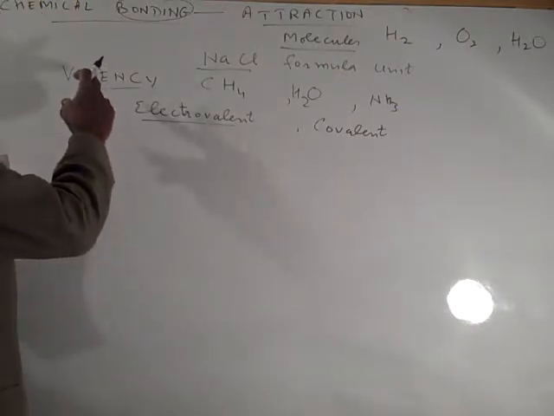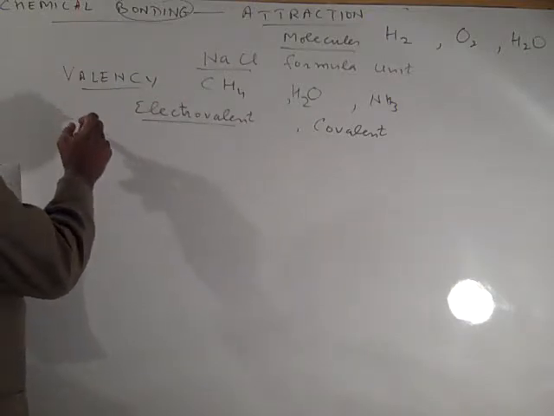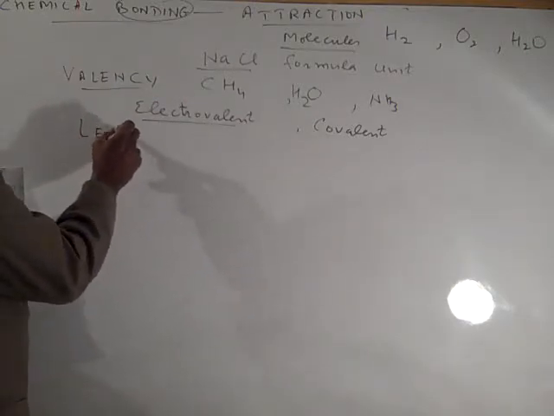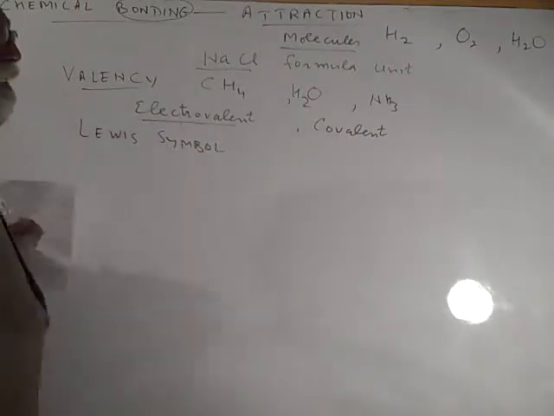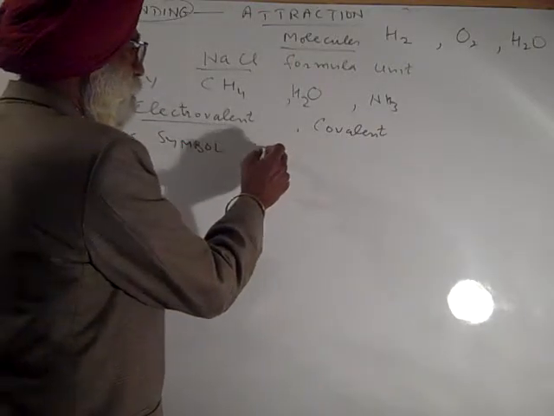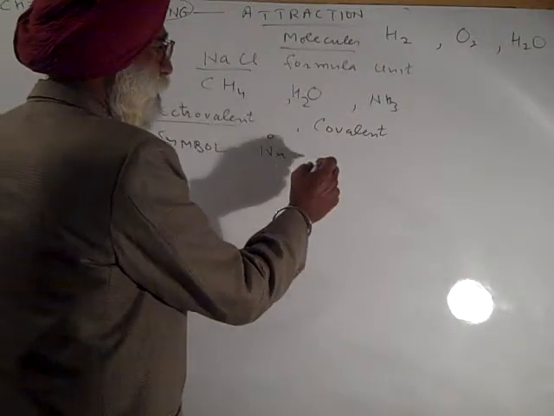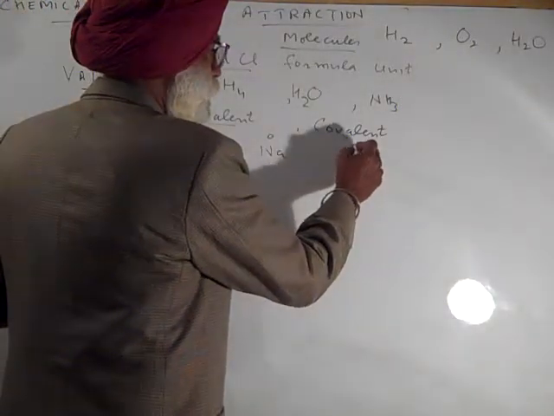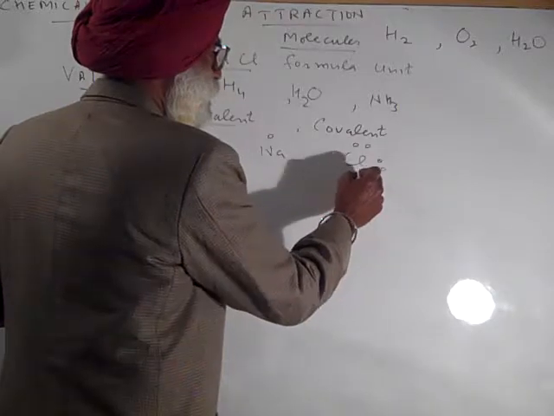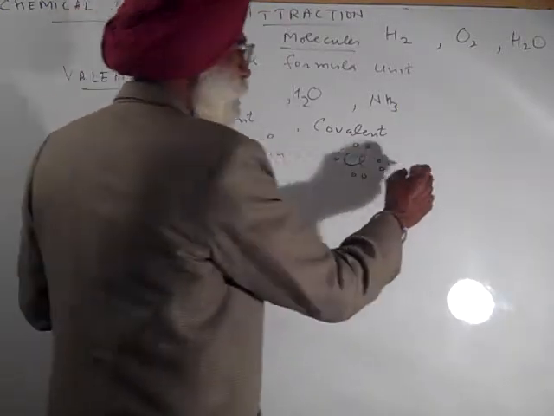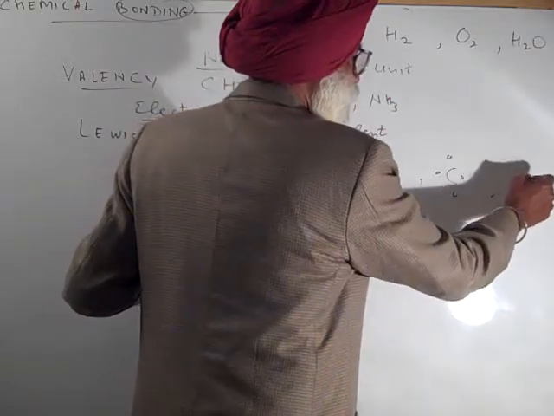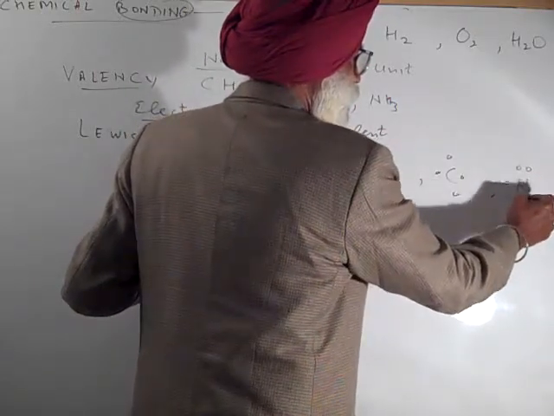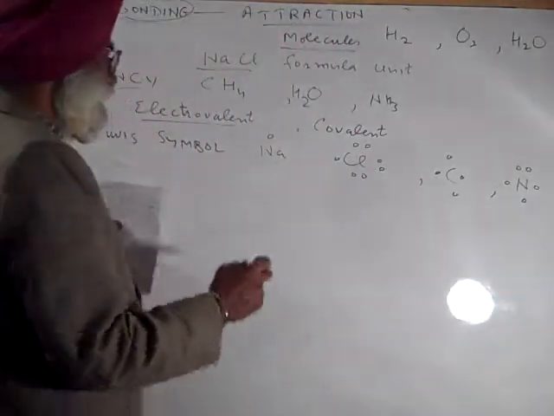For example, when we are saying valency, we are having the Lewis symbol. Sodium with 1 odd electron, chlorine with 7 electrons, carbon with 4 electrons. So what is valency?